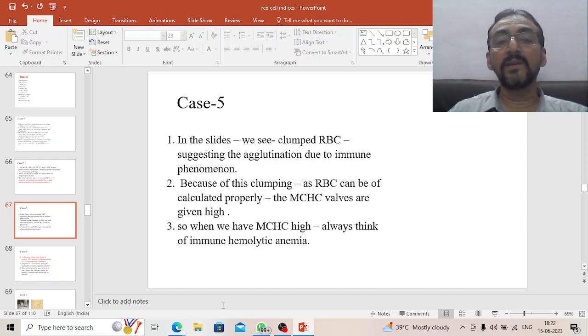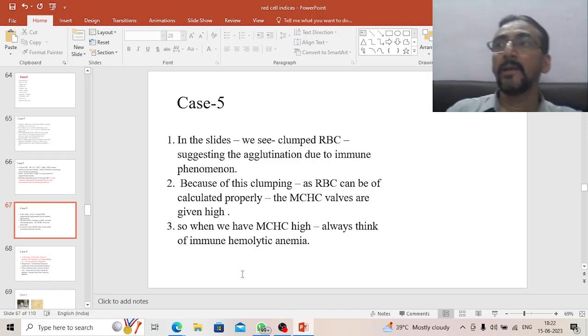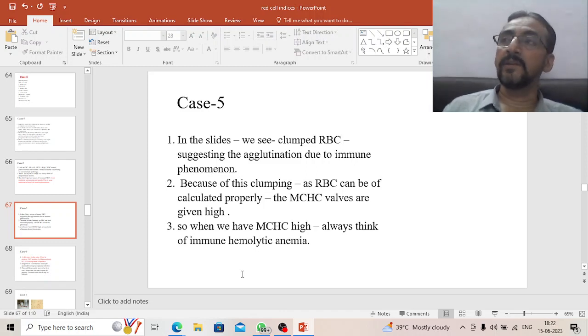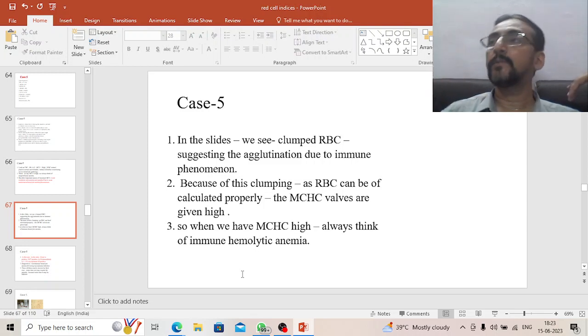Okay, so when we say MCHC is high, always think of immune hemolytic anemia. This is another important clue. MCHC is usually not high, hemoglobinization is not that high, but here it is high. Usually it is high in immune hemolytic anemias, because we are not able to estimate the exact amount of hemoglobin present there because of the clumping. Therefore the values are given high. Very important take home message. Whenever MCHC is very high, always think about immune hemolytic anemias.